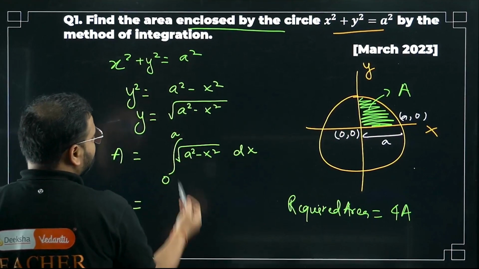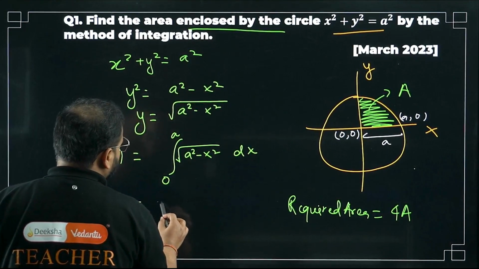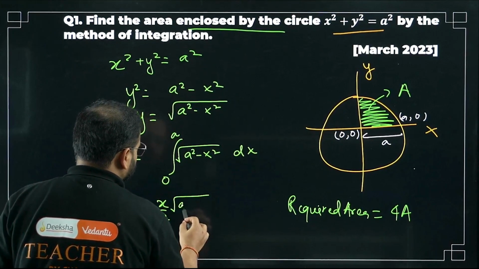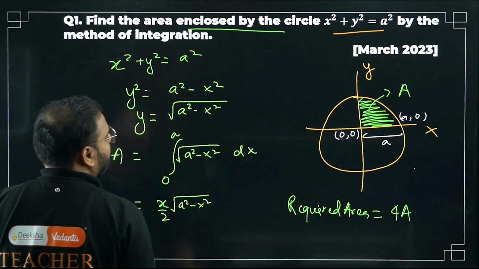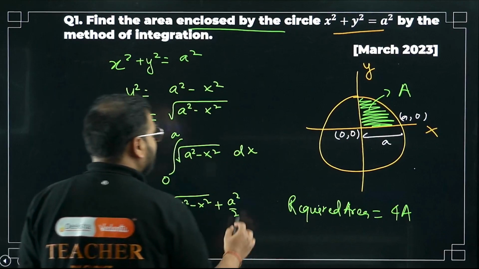Okay, so what is the integration of this? This is a particular function. We know this. What is that going to be? Tell me here. x by 2, same root will continue, plus a square by 2 and sine inverse of x by a.